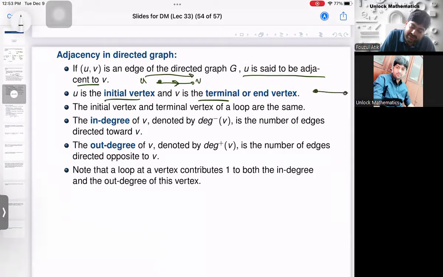U starts from U, ends at V. Then U is said to be the initial vertex, V is the terminal vertex. The initial vertex and terminal vertex of a loop are the same. Yes, it is the same if I have a directed case also.